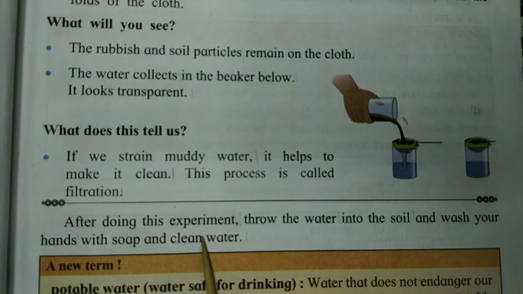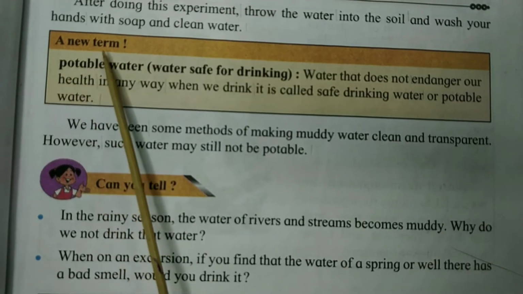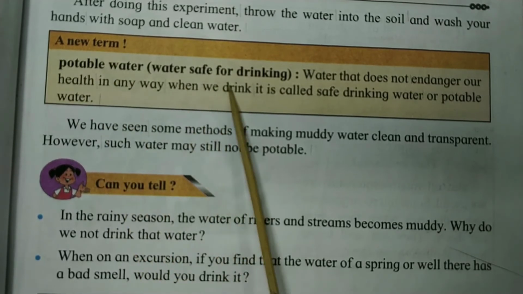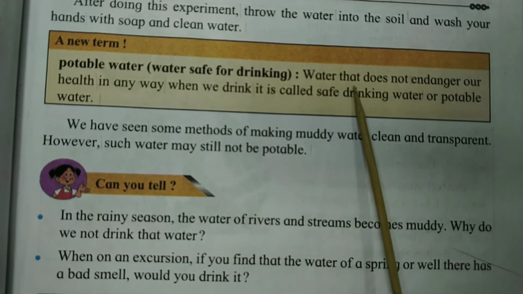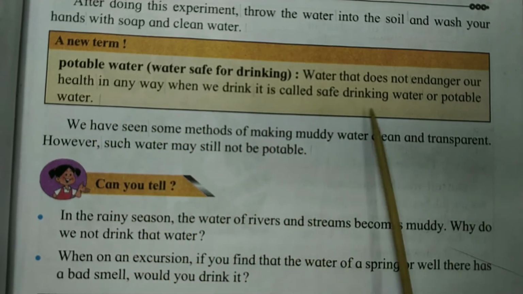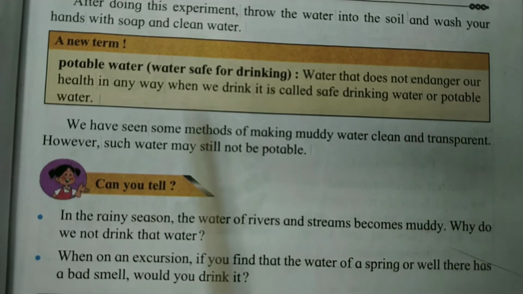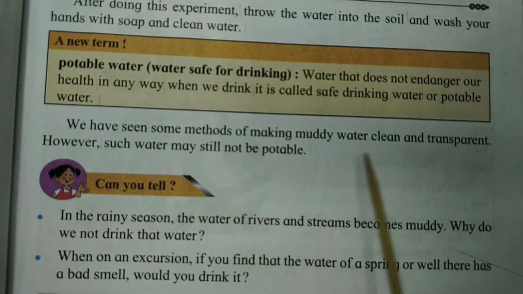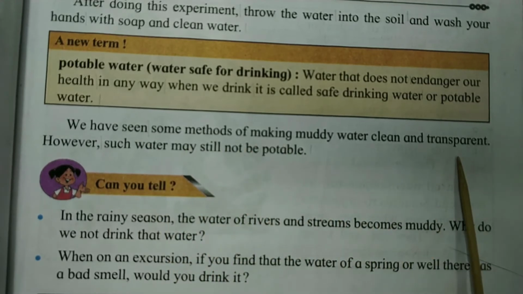After doing this experiment, throw the water into the soil and wash your hands with soap and clean water. A new term, potable water, water safe for drinking. Water that does not endanger our health in any way when we drink it is called safe drinking water or potable water. We have seen some methods of making muddy water clean and transparent.